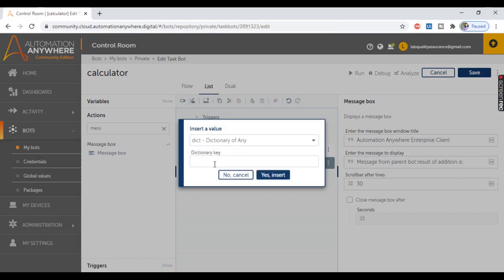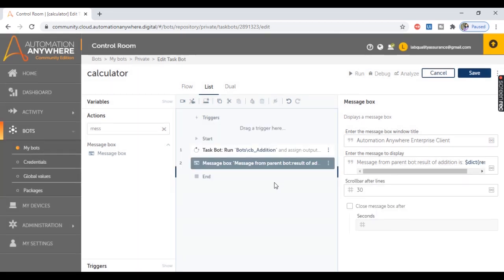and here we'll have to provide the dictionary key. So the variable name which we used in the child bot is used as a dictionary key in the parent bot. Since we used the variable name as result in the child bot which we marked as use as output, that result variable name will be used as dictionary key in the parent bot. So let's click on yes, insert.